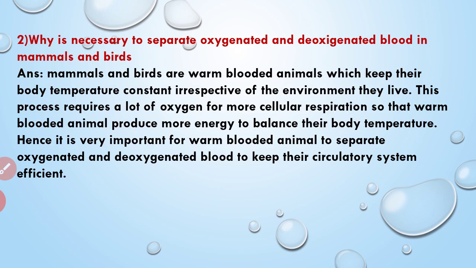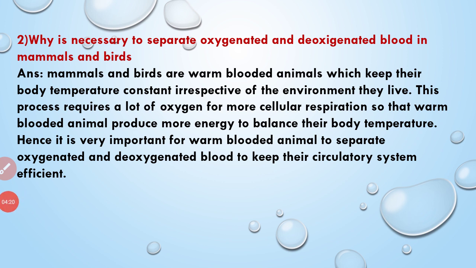The next question: why is it necessary to separate oxygenated and deoxygenated blood in mammals and birds? So usually birds have a three chambered heart and some mammals have a two chambered heart. So how do they regulate the circulation of blood? Okay, let's see